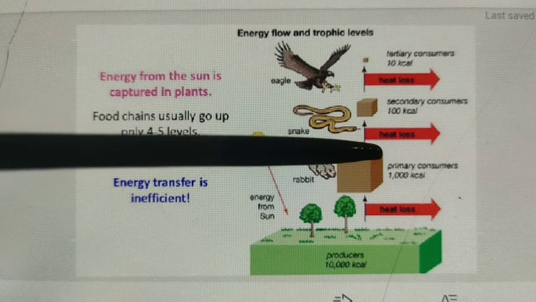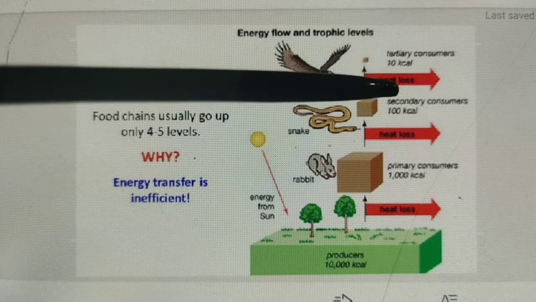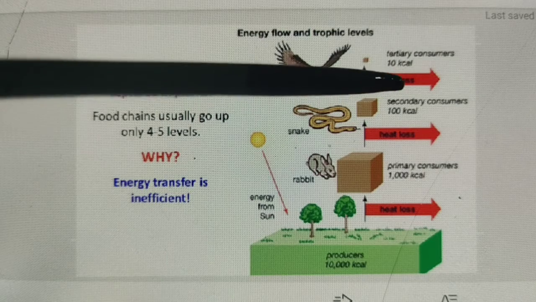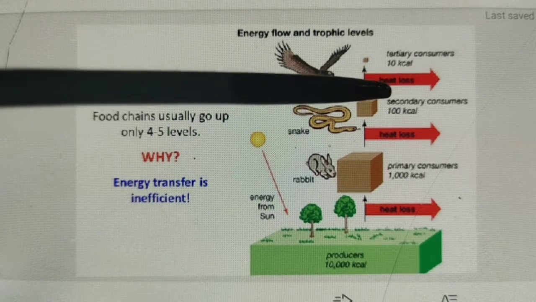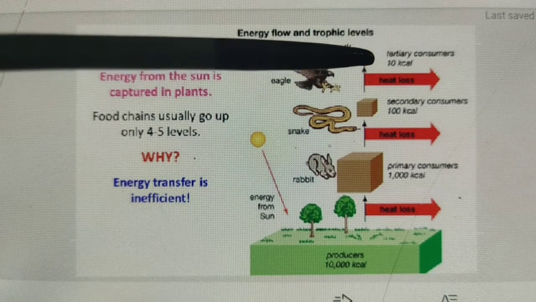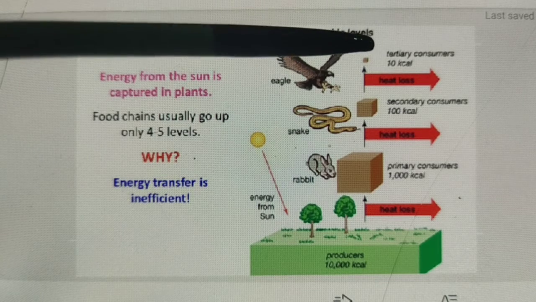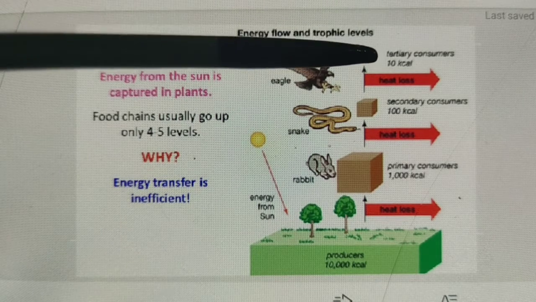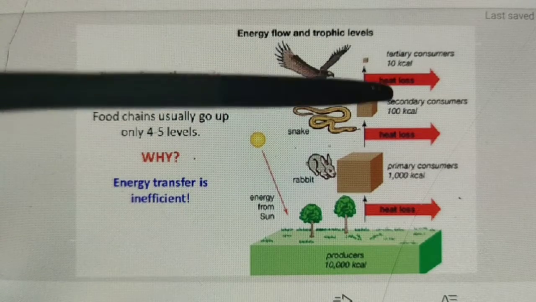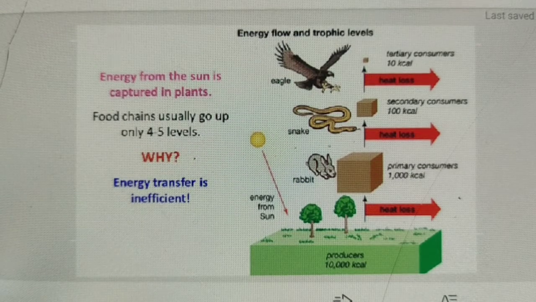Again, from this trophic level, energy is transferred to the next trophic level, that is secondary consumer. Here also 10% energy is transferred and energy becomes 100 kilocalorie. Then from secondary consumer to tertiary consumer, here also 10% energy is transferred and energy becomes 10 kilocalorie. In this way, energy is transferred from one trophic level to another trophic level.